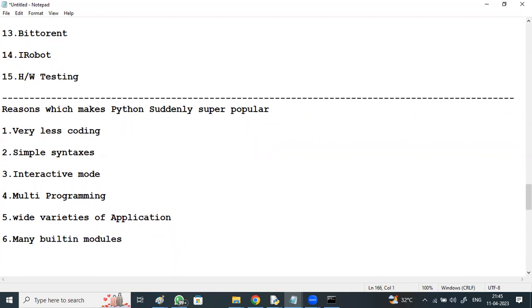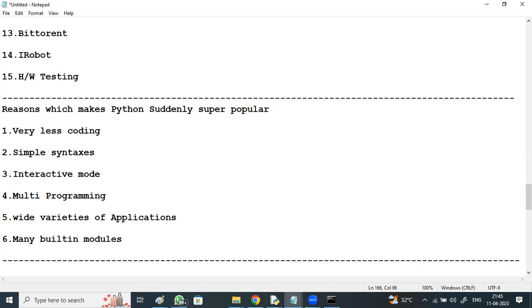These are the things which make Python super popular: very little code, interactive mode, multi-programming, hybrid features, many built-in modules, and varieties of applications we can develop. These are the reasons which make Python super popular.